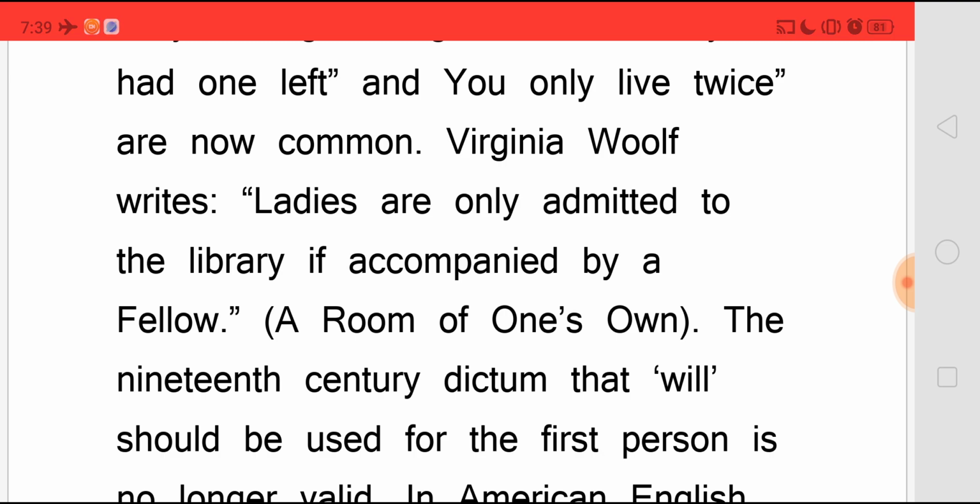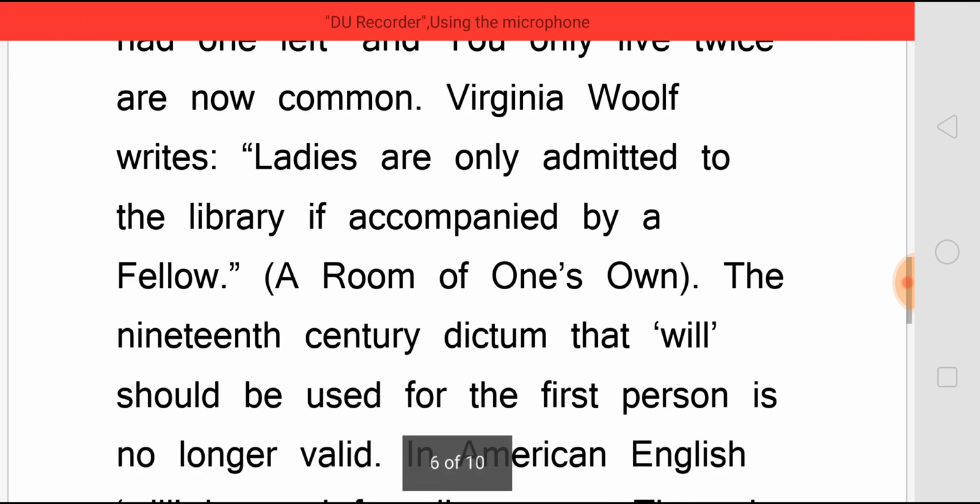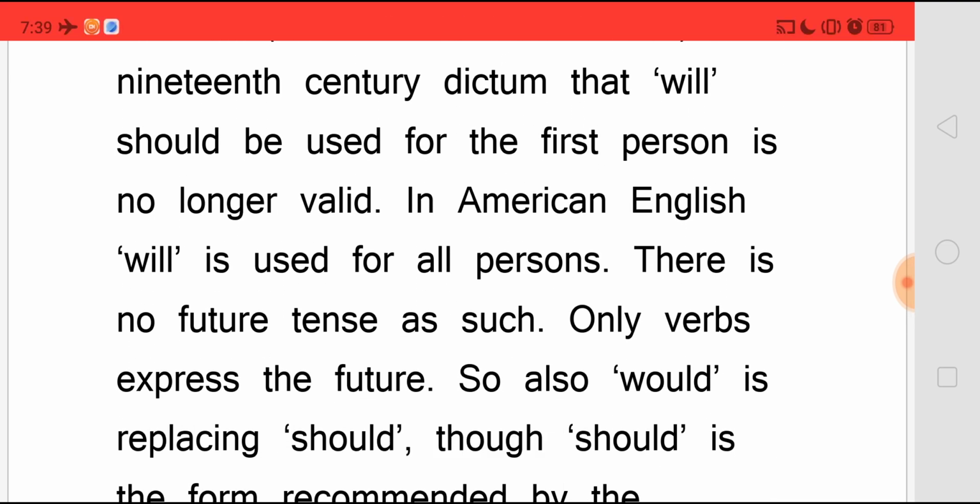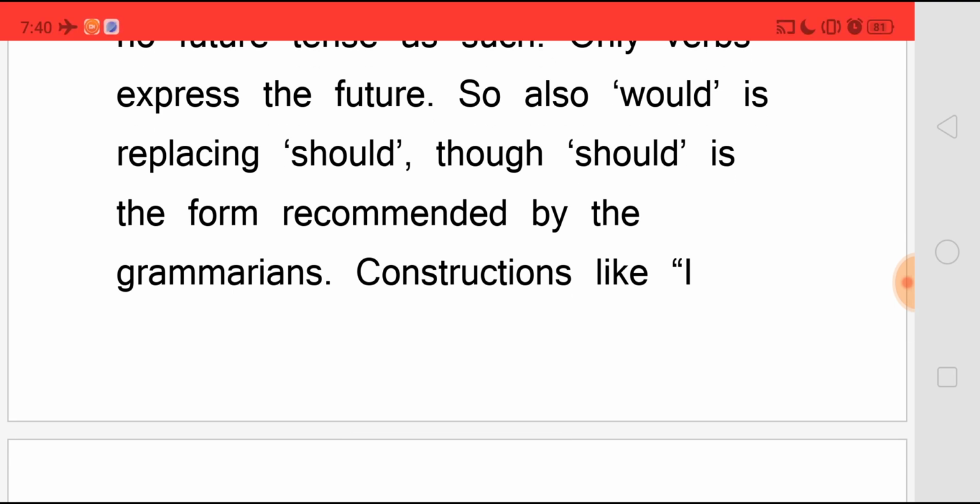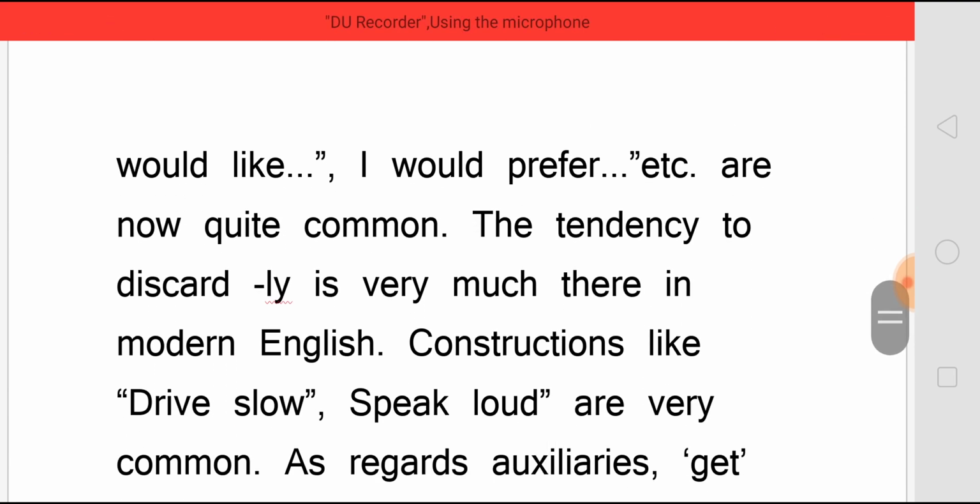The 19th century dictum that "shall" should be used for the first person is no longer valid. In American English, "will" is used for all persons. There is no future tense as such. Only verbs express the future. So also "would" is replacing "should," though "should" is the form recommended by the grammarians. Constructions like "I would prefer," etc.